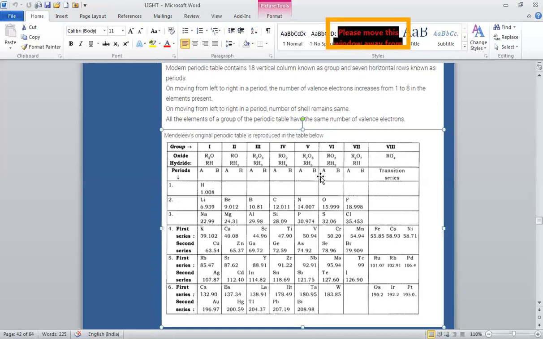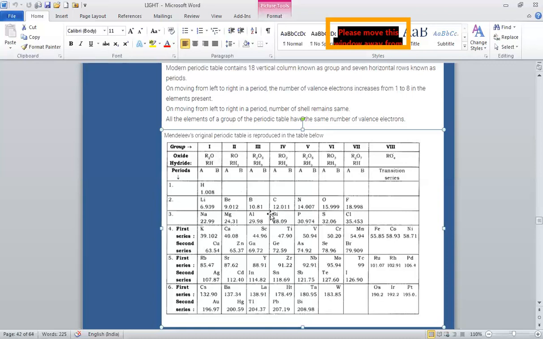So he left several gaps in his periodic table for the then undiscovered elements. He named them by prefixing a Sanskrit numeral, Eka, which means one, to the name of the preceding element of the same group. For example, scandium, gallium and germanium were named as Eka boron, Eka aluminium, Eka silicon, respectively.